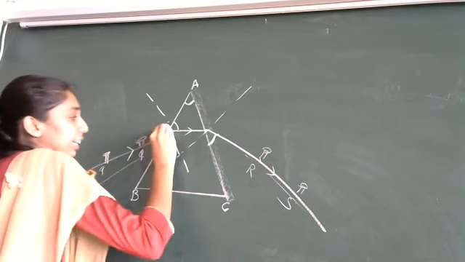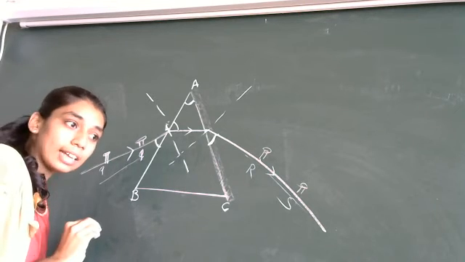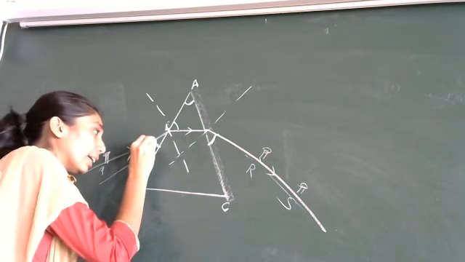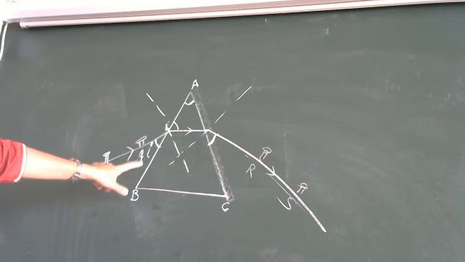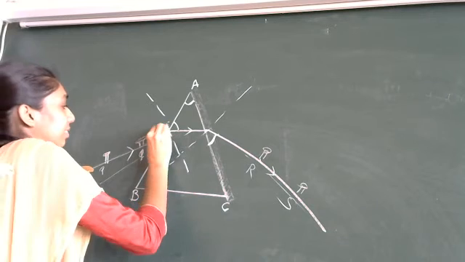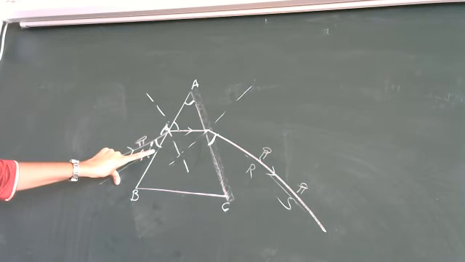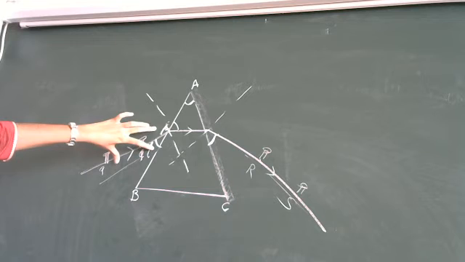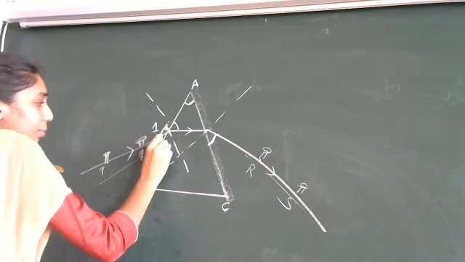This is the incident ray. So this angle will be angle of incidence. Correct? Yes? This or this? Think and tell me. Which? Let me make it as 1 and let me take it as 2.